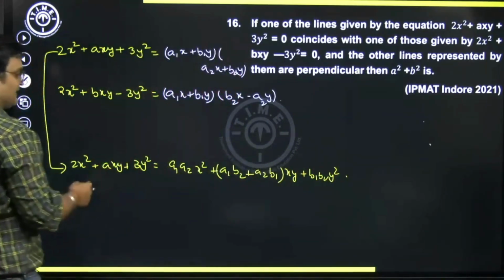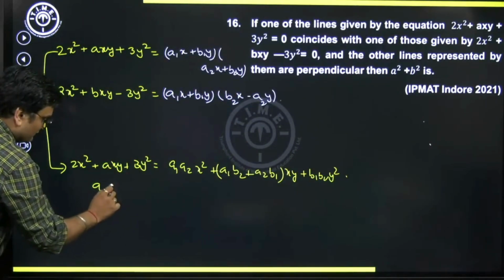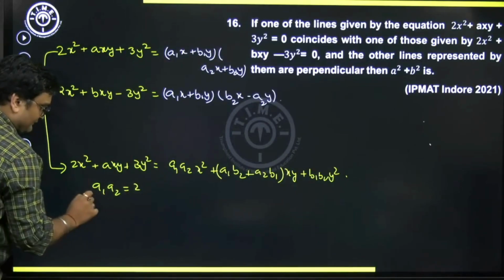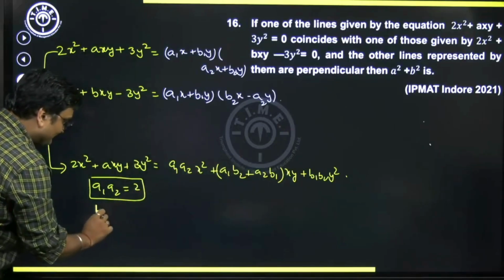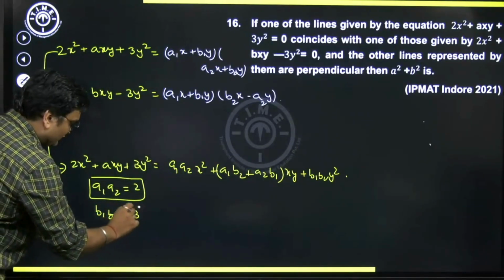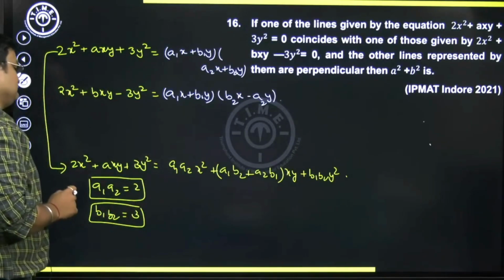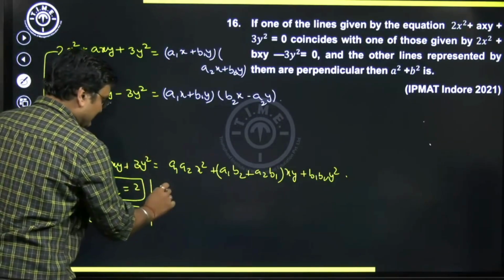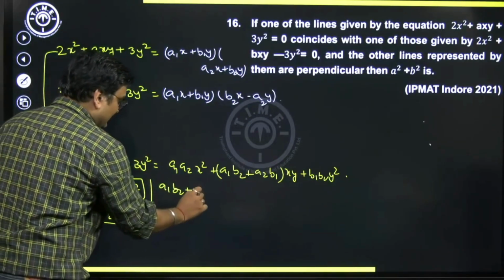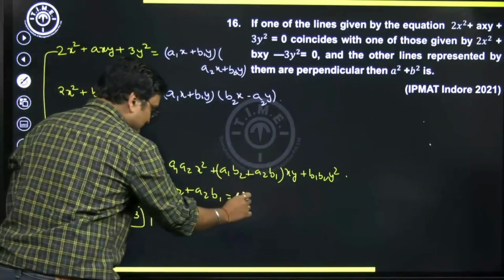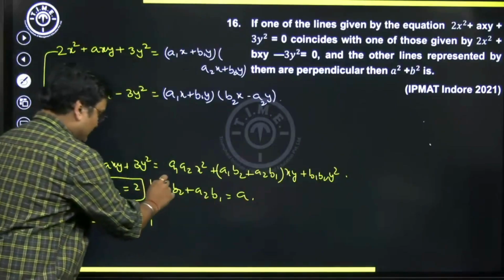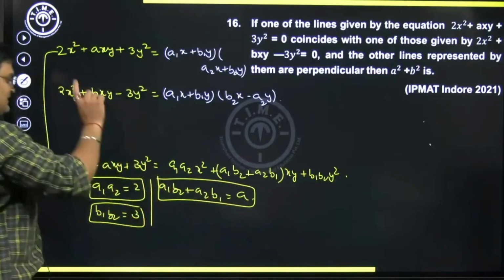Now do the direct comparison. Can I say a1 a2 should be equal to 2, and also b1 b2 should be equal to 3. And here a1 b2 plus a2 b1, the coefficient of xy, should be equal to a. This is by direct comparison of the corresponding terms.